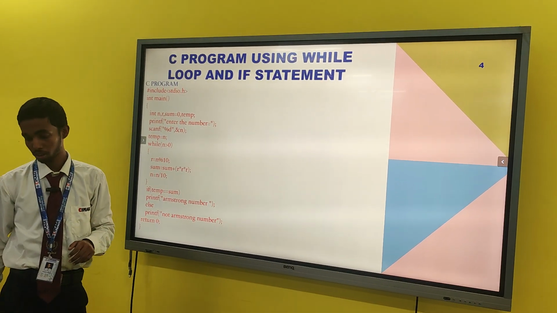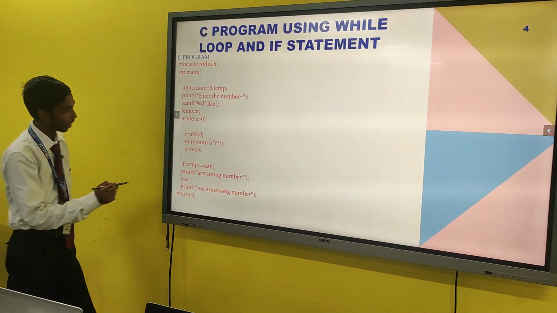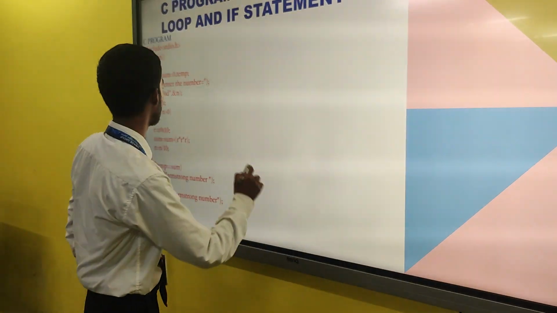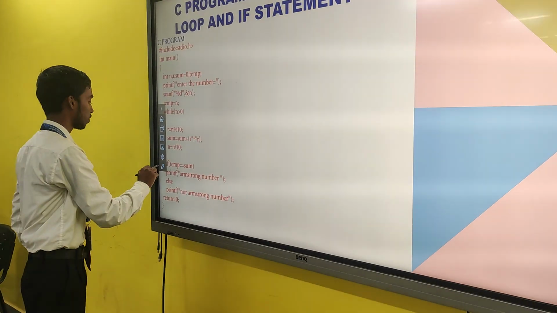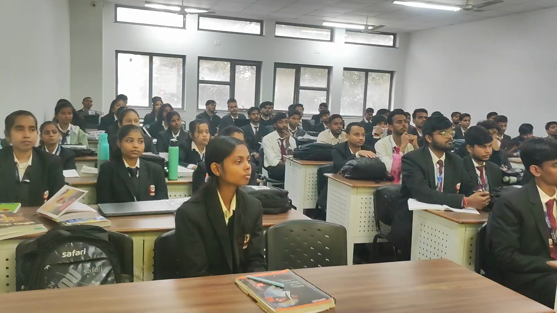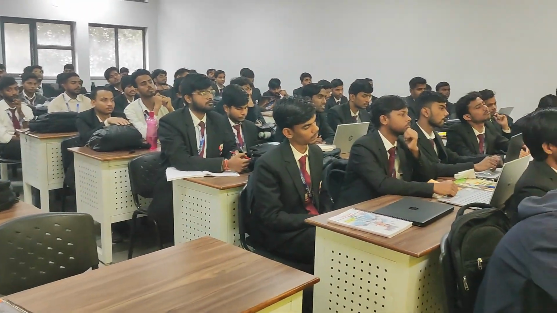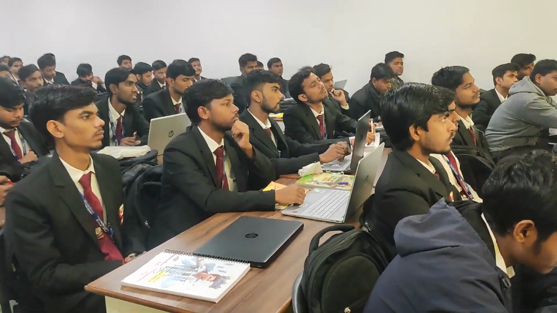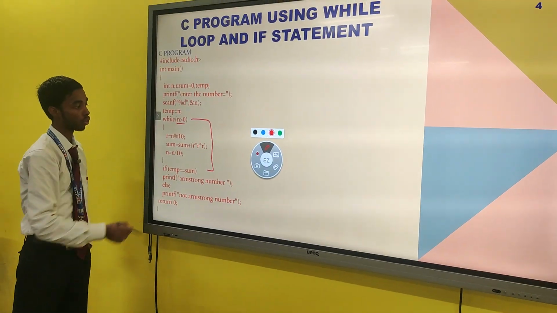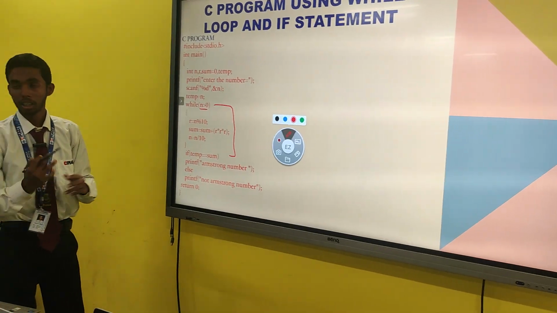Before going to my compiler, I want to say that this is a while loop. I have used the while loop here for repeating the condition. Whenever the condition is true, the while loop will repeat. When the condition becomes false, we come out of the while loop.